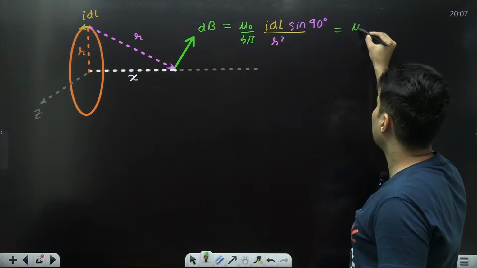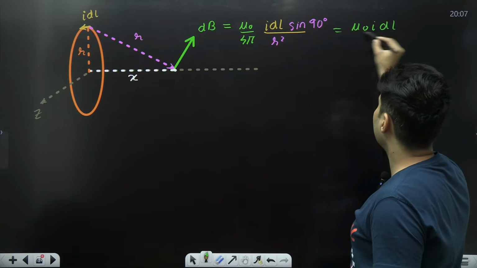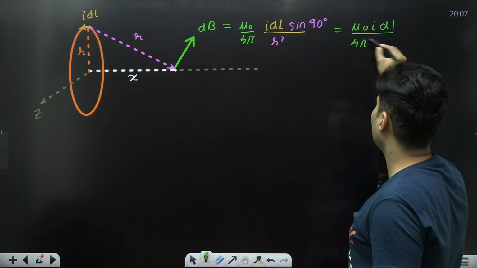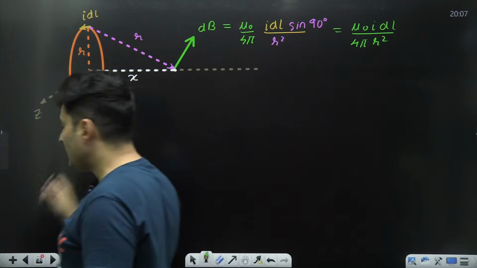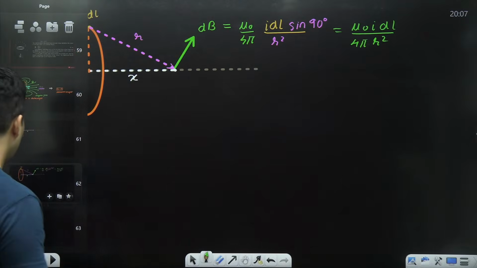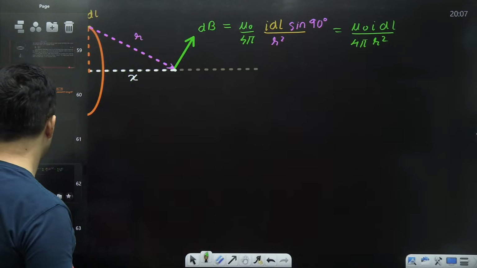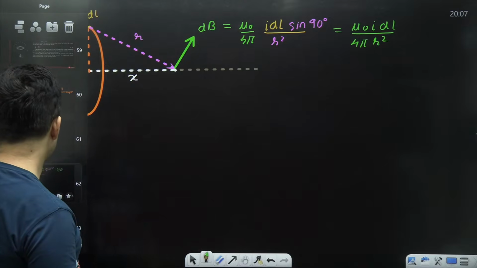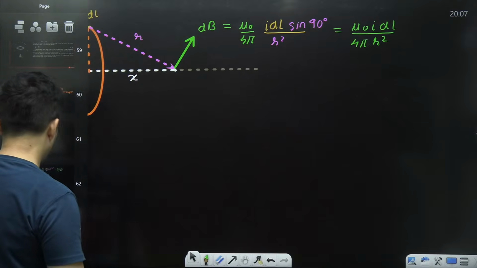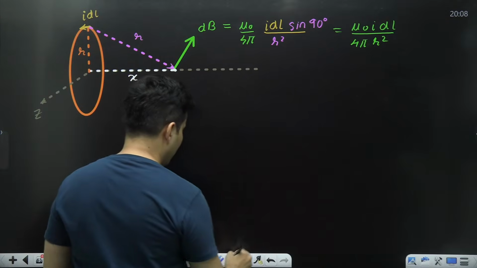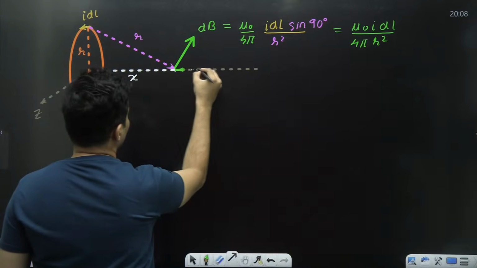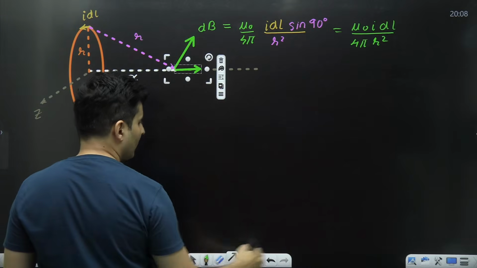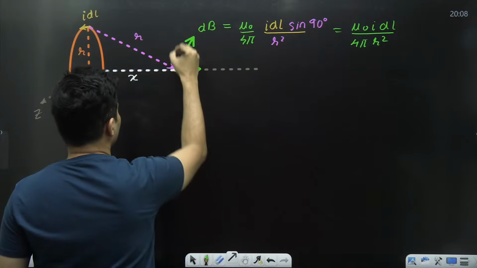So it is mu naught I dl divided by 4 pi small r square. Now this dB which you are seeing will obviously have two components. One component of this is horizontal. The other component of this is here.